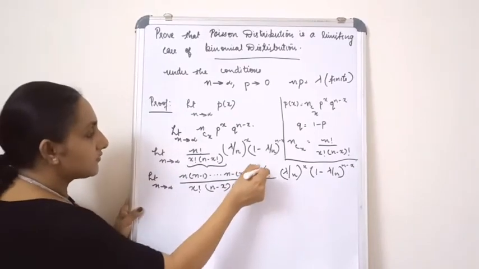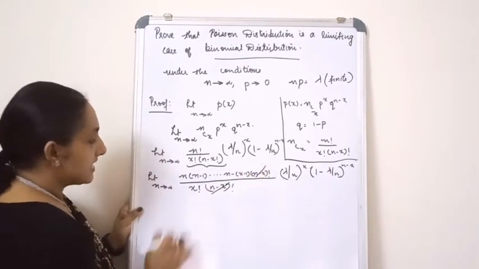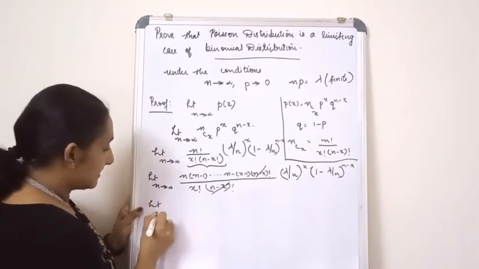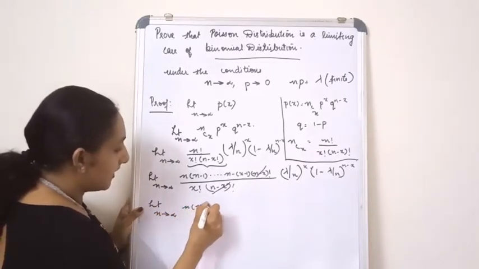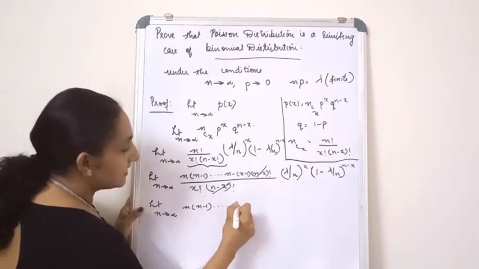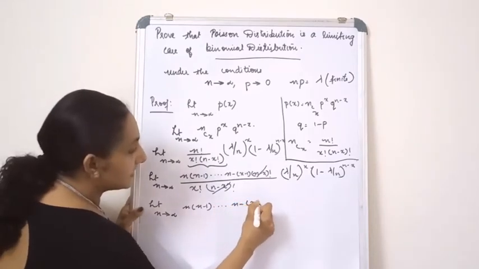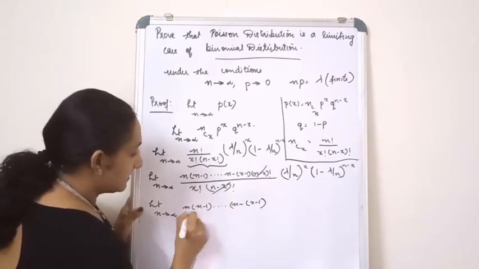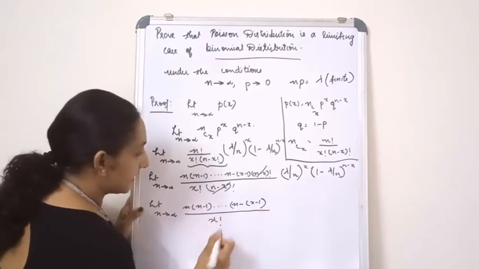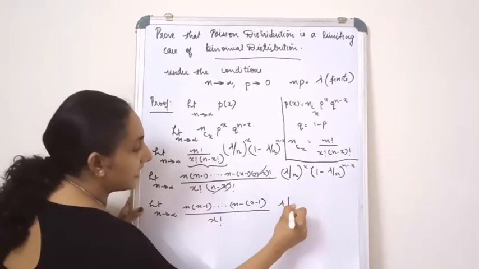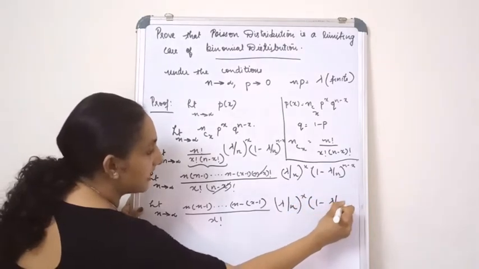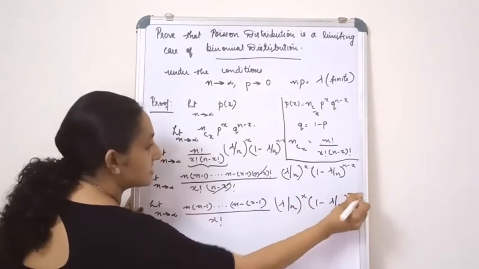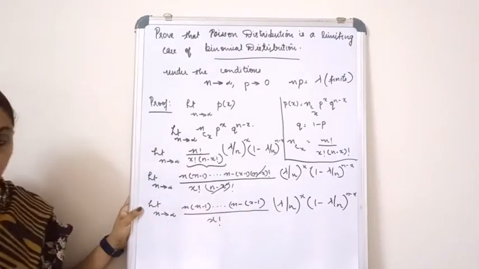Now here I am going to cancel these two terms. Finally what I get is limit n tends to infinity n into n minus 1 and so on up to n minus x plus 1, the whole divided by x factorial, lambda by n the whole raised to x, and 1 minus lambda by n the whole raised to n minus x. So this is what we got right now.